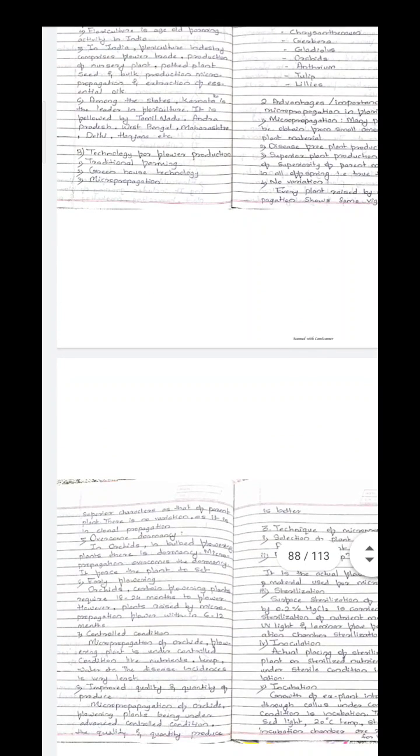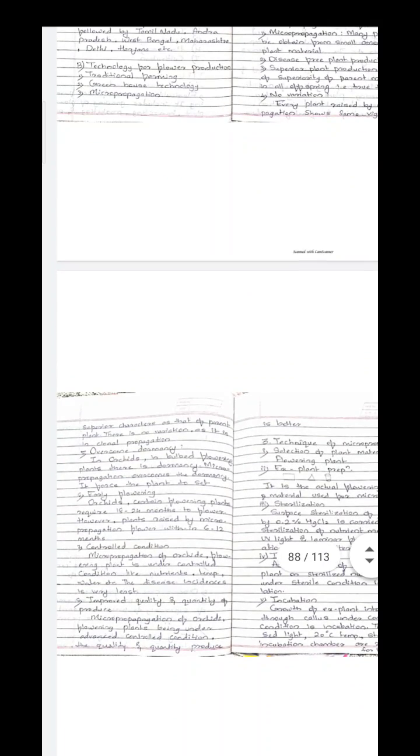Then we discussed the advantages of micropropagation. From a small amount of organ, we can get a large amount of plant material. Also, it is useful for disease-free plant production, then superior plants, and we cannot observe variations in those plants. Micropropagation will be helpful for breaking dormancy. Then it will be helpful for the production of early flowering.